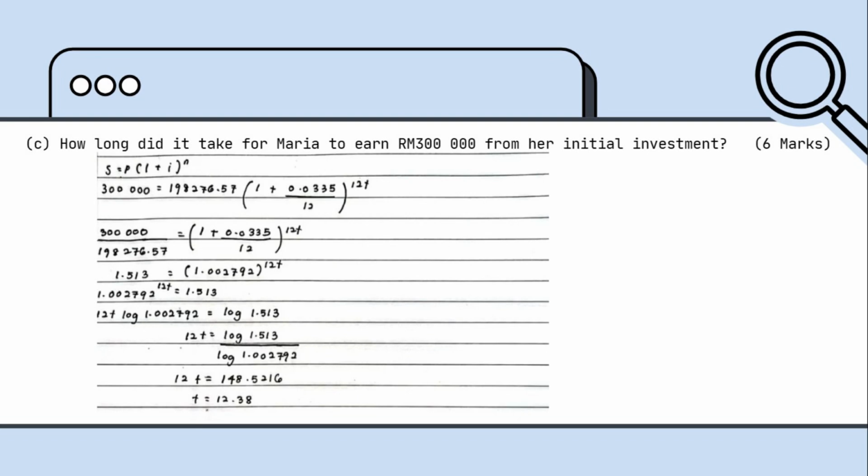Next, divide S and P and calculate the number in the bracket. After that, use logarithm to find the t, so 12t equals log 1.513 divided by log 1.002792. Next, 12t will turn out to be 148.5216, and divide by 12, so the t is 12 years.